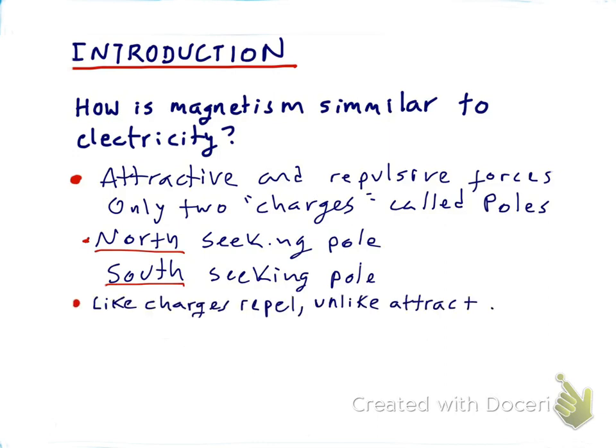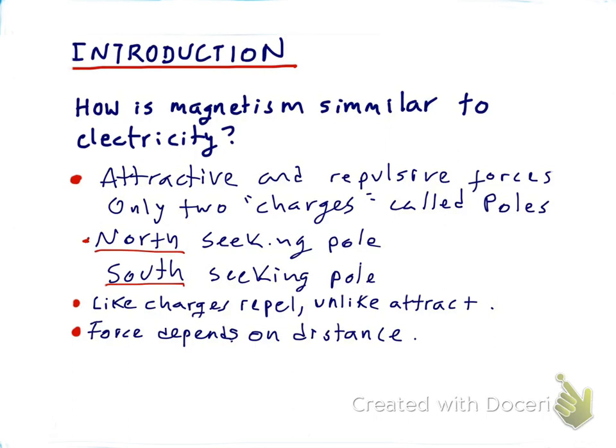So, like in electricity, where unlike charges attract and like charges repel, in magnetism we also have like poles repelling and unlike poles attracting. So the north pole of a magnet is going to attract the south pole of another magnet, but the north pole of one magnet will repel the north pole of another magnet.